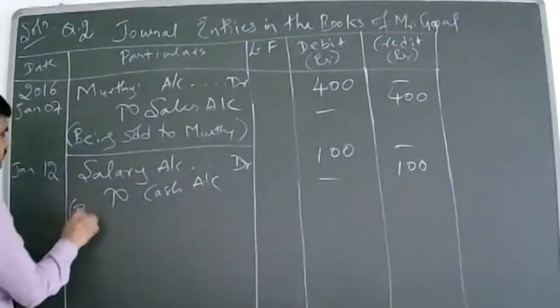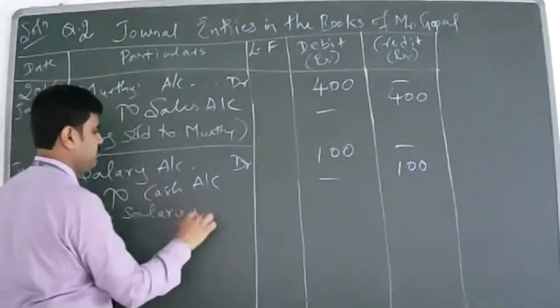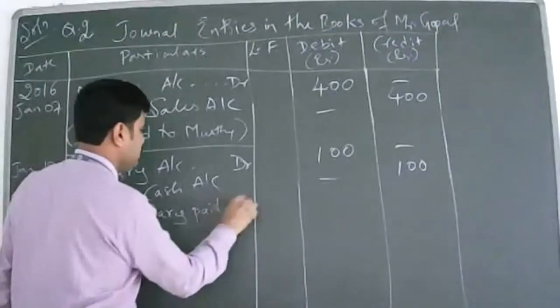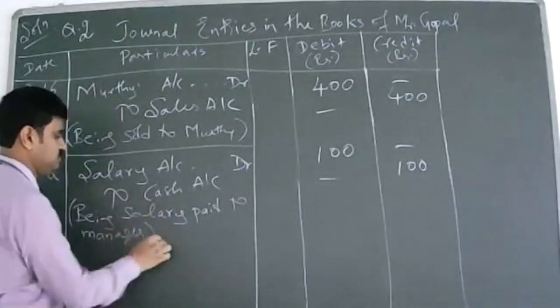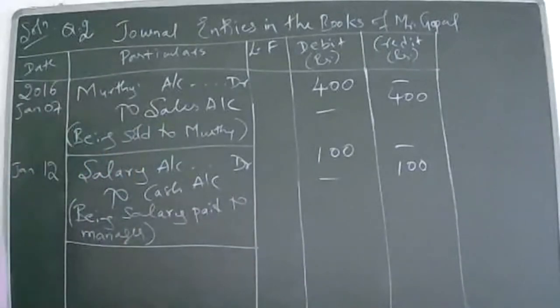Narration please. Salary paid. Here if you want you can mention the manager. Paid to manager. If you want, it's also not required. Next.